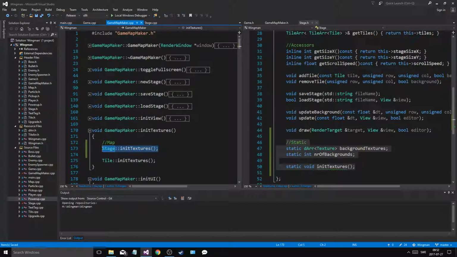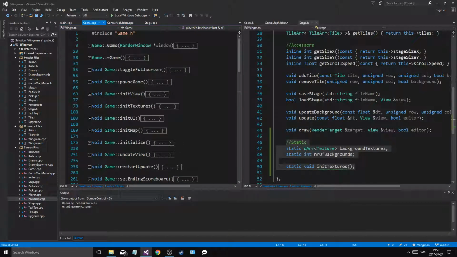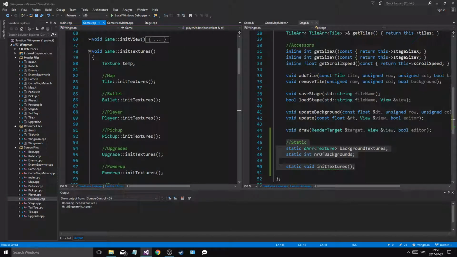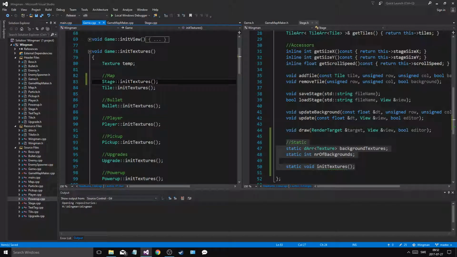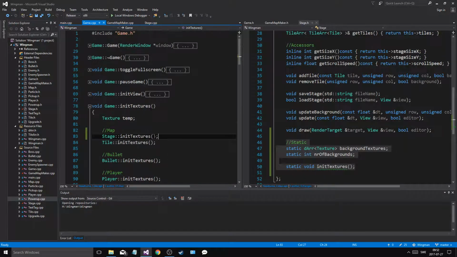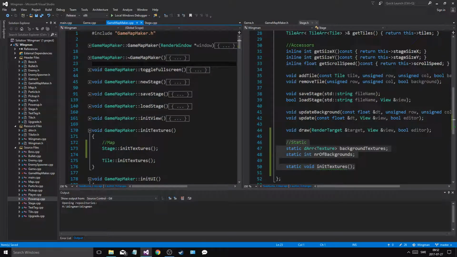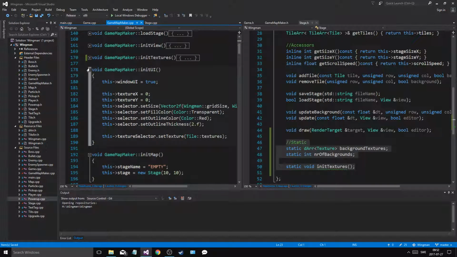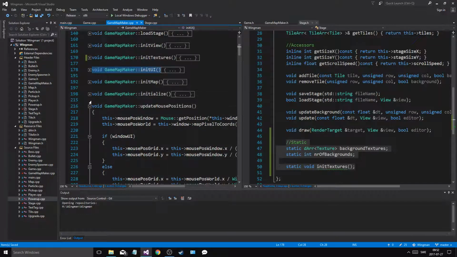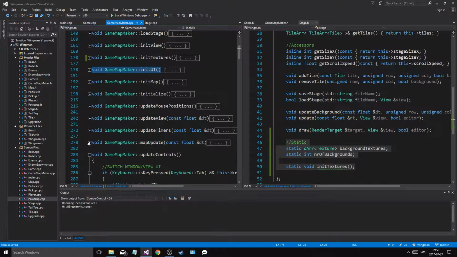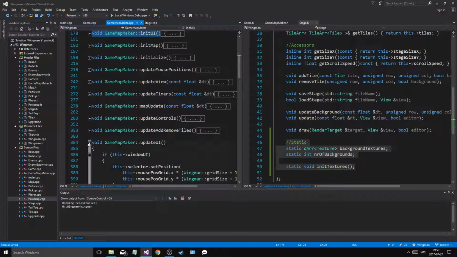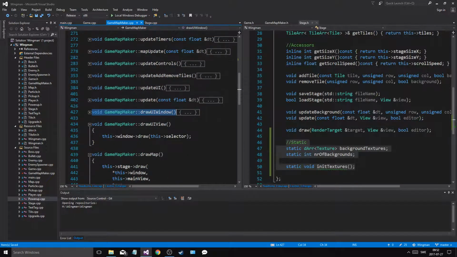Do the same thing in game map. Tile, stage and tile. Pull it, upgrade, everything's good. Bosses we'll take care of later. So now at least I init the textures. Let me just do this, and then like that. Now I have all the textures.